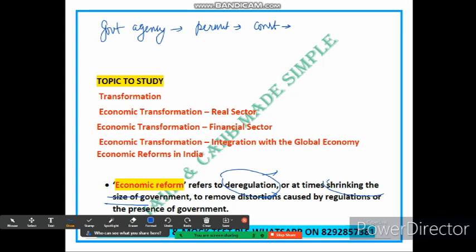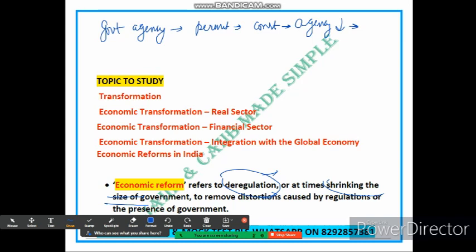To address this issue, the government decided to undertake economic reform by shrinking the size of the agency. They streamline the permit application process, implement an online system and reduce the number of bureaucratic steps involved. This leads to faster approval, less red tape and reduced opportunity for corruption. By reducing the size of government in this particular area, the reform aims to make the process more efficient and remove distortion caused by unnecessary regulation.